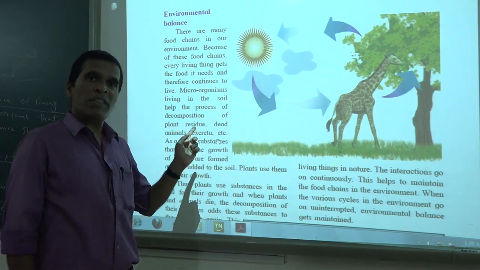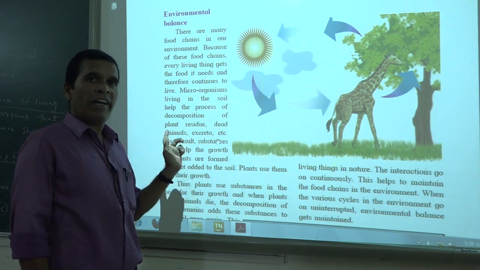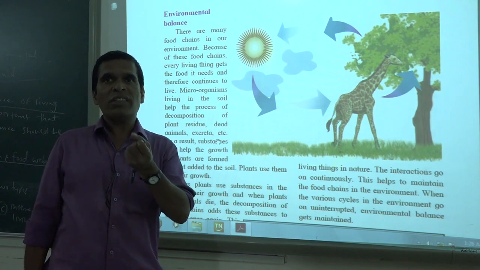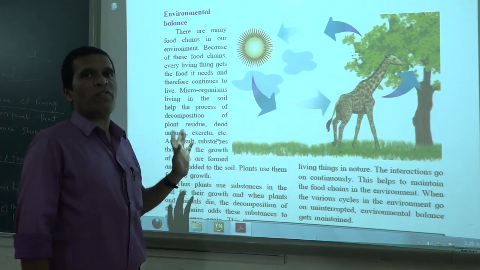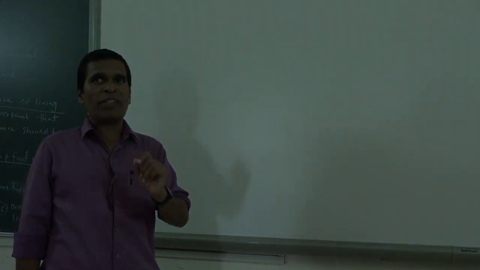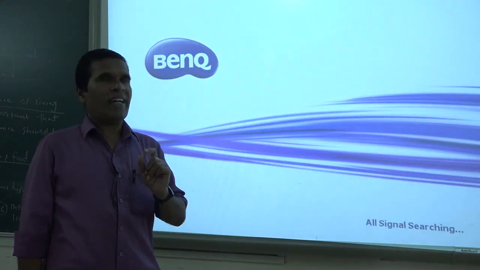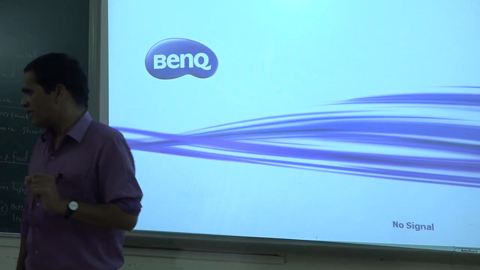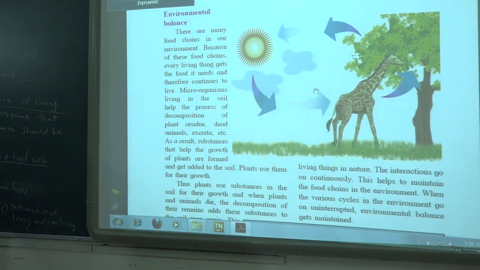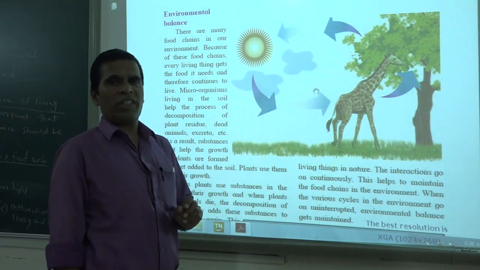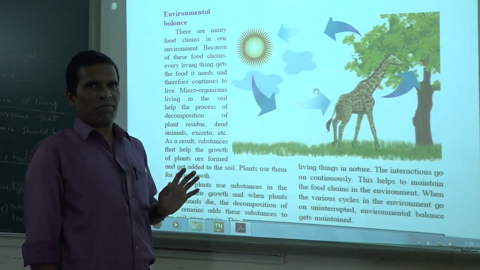This bacteria helps to catch the air nitrogen and convert it into nitrate forms. Nitrate form of nitrogen is soluble in the water.